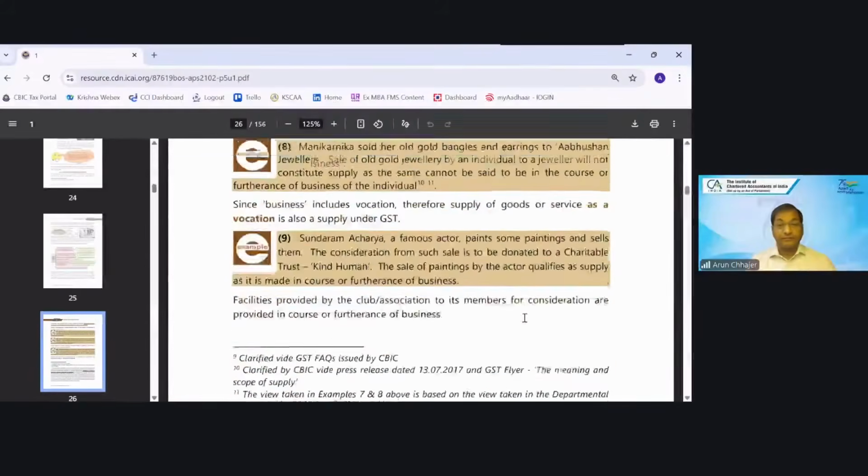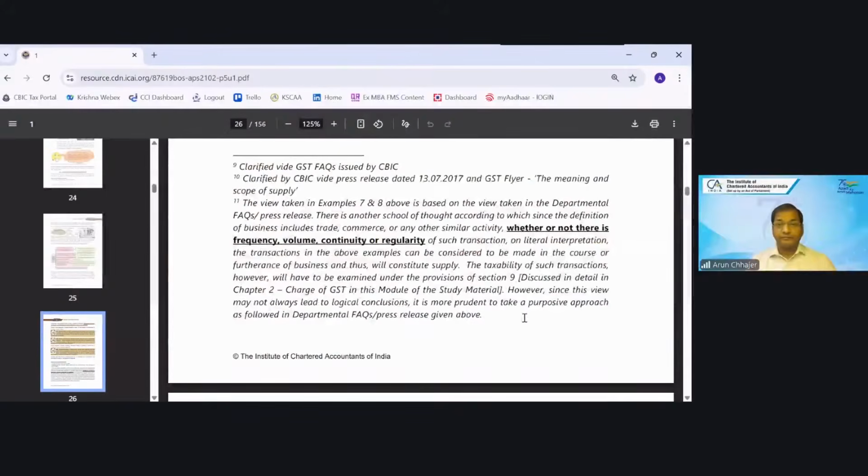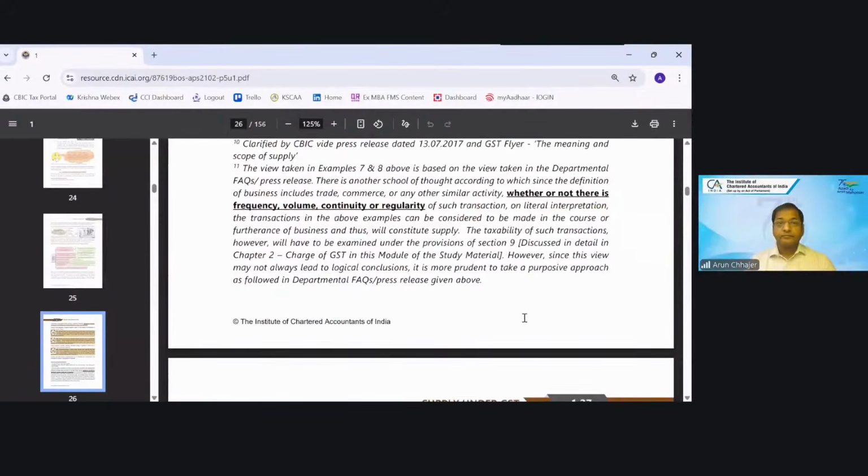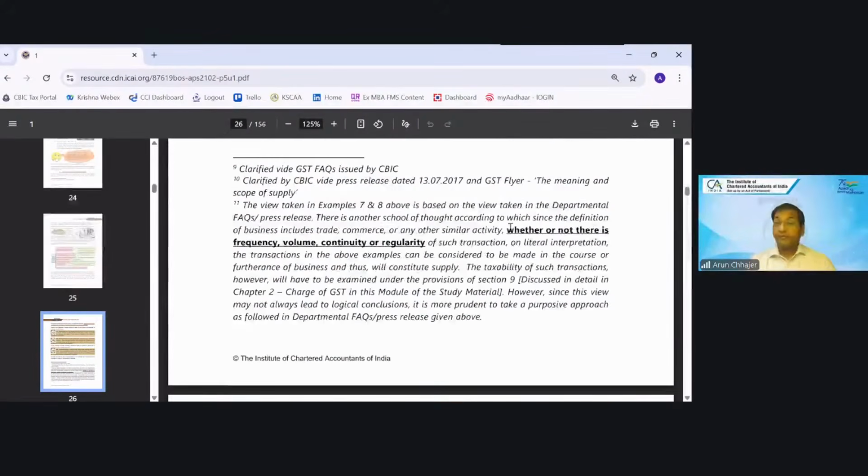In the course of furtherance of business, it is clear. Always remember, for treating the transaction as business, there is no importance or weightage to the volume, frequency, continuity, or regularity.